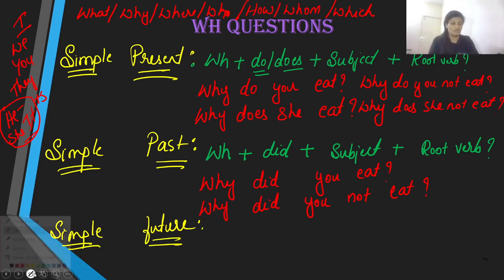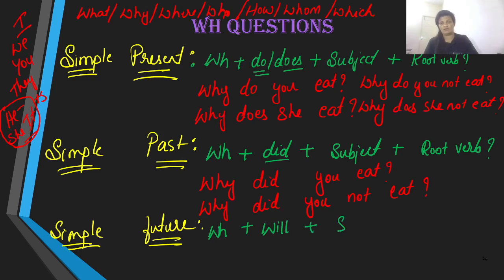And then we have simple future. In simple past, I forgot to tell you, even in he, she, and it, we take the same type of verb, that is did. And for simple future, we already have the auxiliary here. Therefore, with the WH word, the auxiliary that we are going to use is will, and then of course the subject, and then of course the root verb. And there you have the question mark. And the example will be like this. Why will you eat?